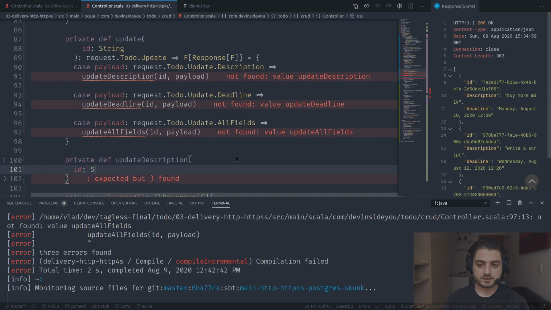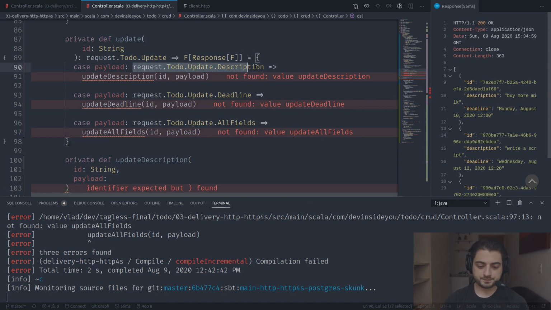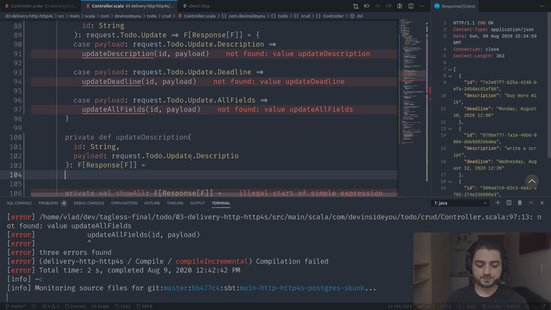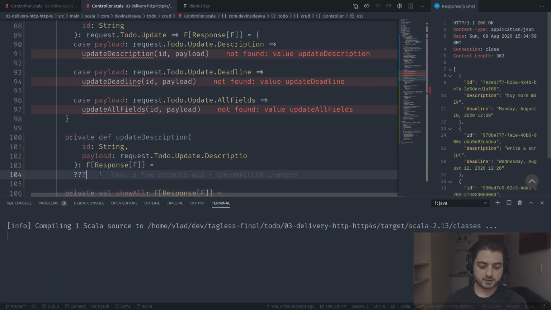All right, so let me just have a private def update description. It's going to be ID string. Well, actually, it's not the ID string, it's going to be description. Well, no, it's actually going to be ID string, ID string and the payload, which is going to be, well, that guy, like this. Okay, it's going to return an F of response of F, as they always do, equals question marks like this.